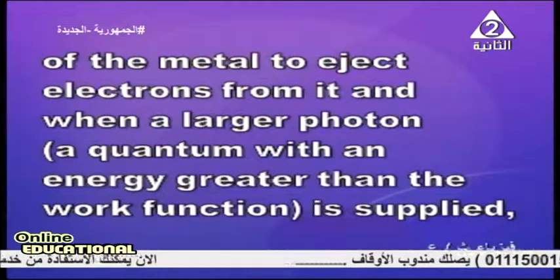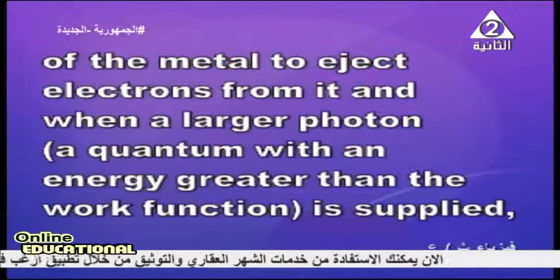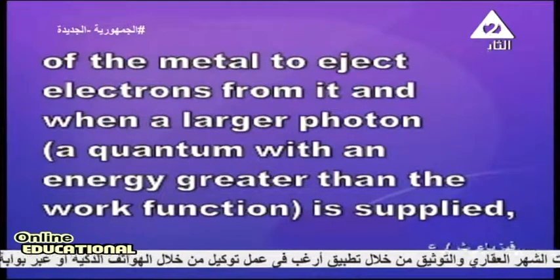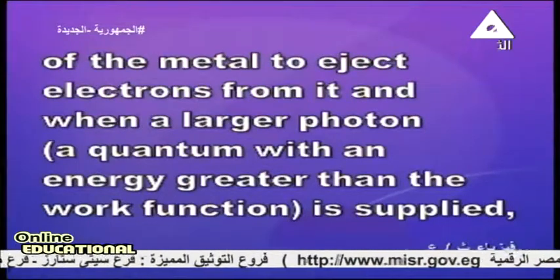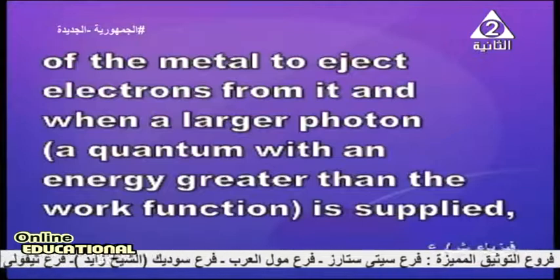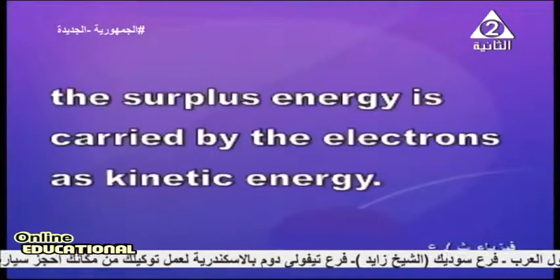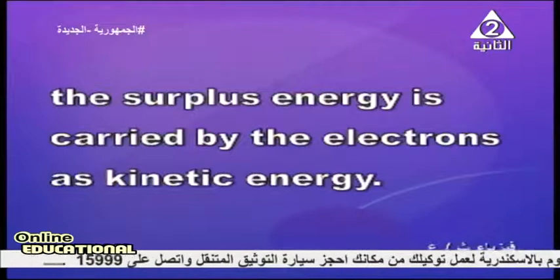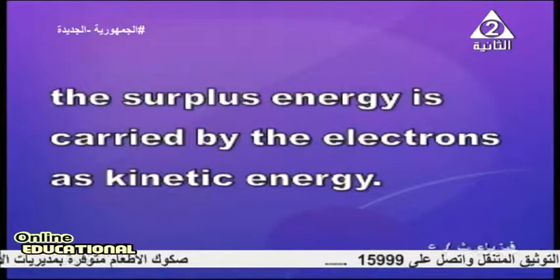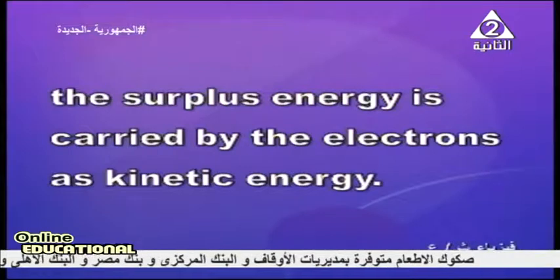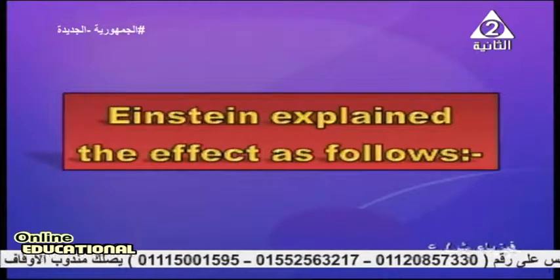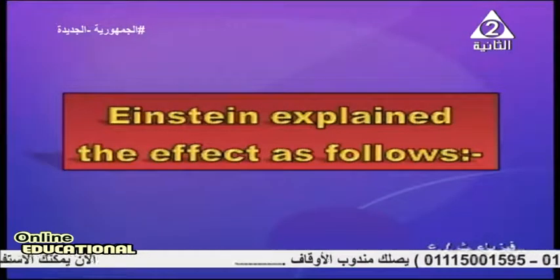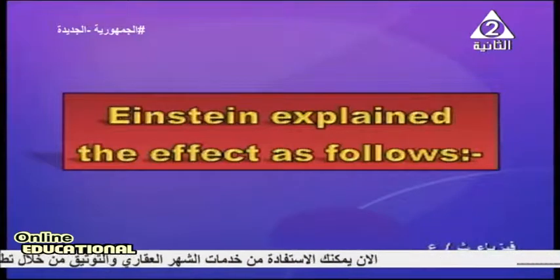And when a photon having energy larger than the work function is supplied, what happens? It is absorbed, and the surplus energy is carried by the electrons as kinetic energy. So we need to repeat it again. Einstein explained the effect as follows. Once again,